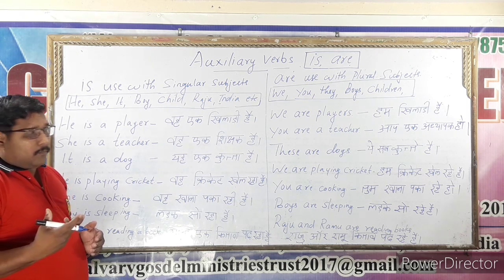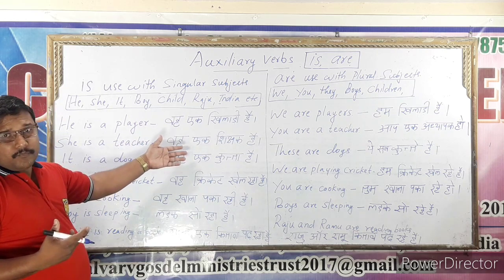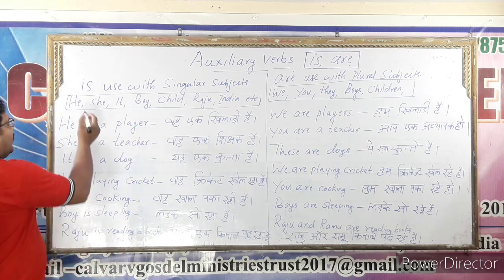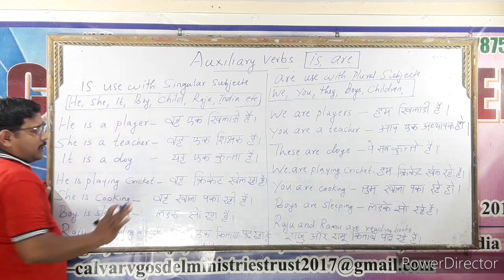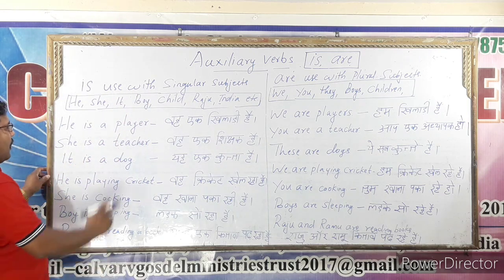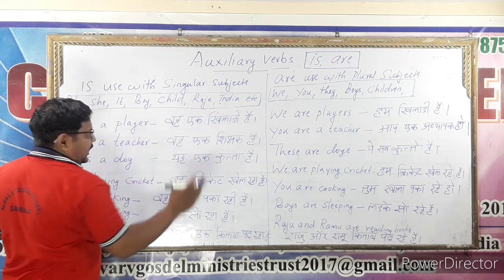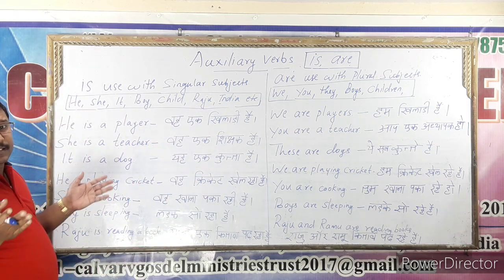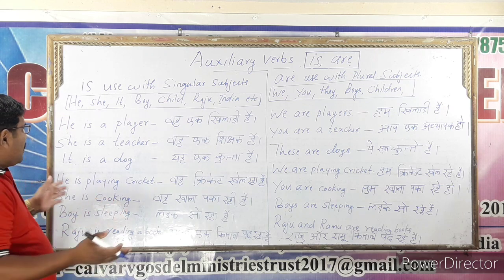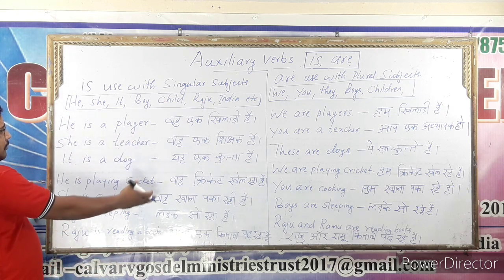Actually, you see the board and read. See, is is used with the singular subject. I already told you: he, she, it, boy, child, Raju, India, etc. These are the singular forms. Then look at the board.